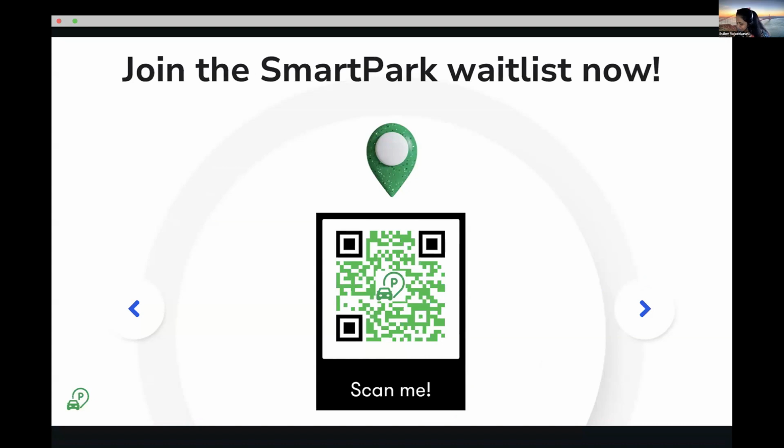Great presentation. Very well done. I have one question though. How detailed is your information when you're presenting it to your clients, right? For example, one biggest problem I have is there's so many apps there that tell me where there are parking spots available, but a lot of times it doesn't tell me which floor is the lot available. I'm going around in circles trying to find floor by floor. So how detailed is yours? And another one is, do you also support people with accessibility issues? Because there's only a few spots for accessibility, right?